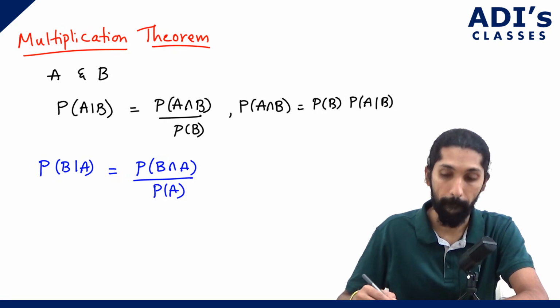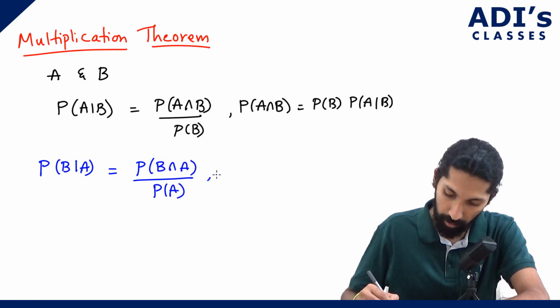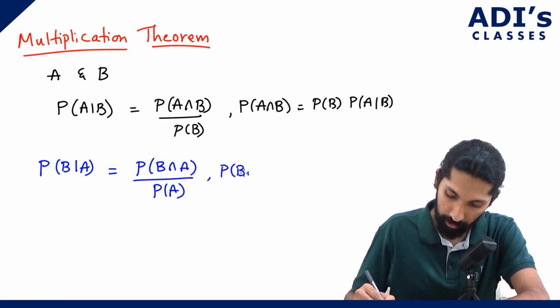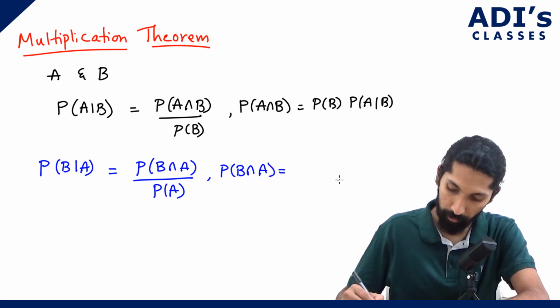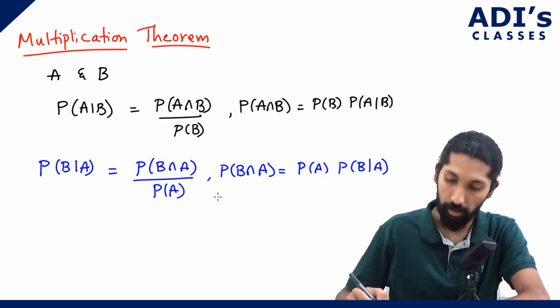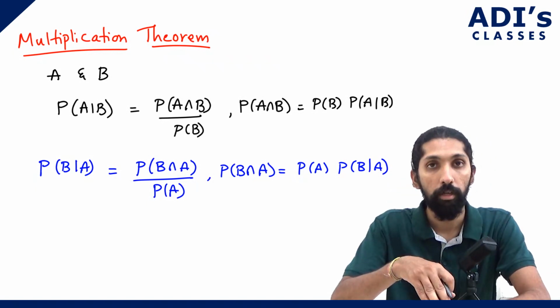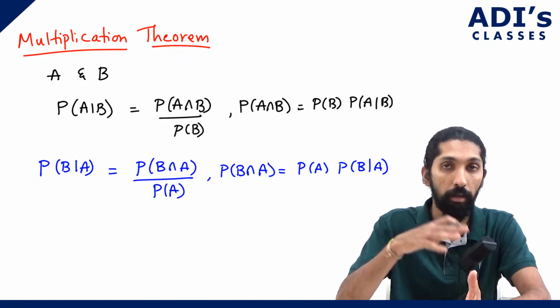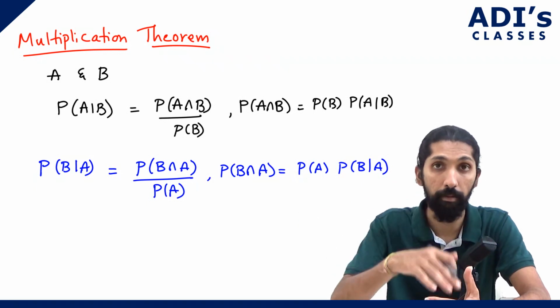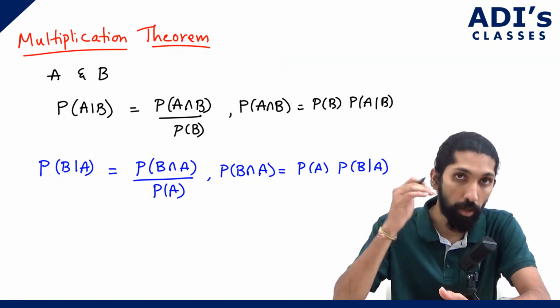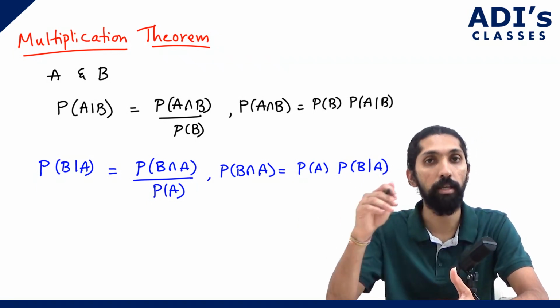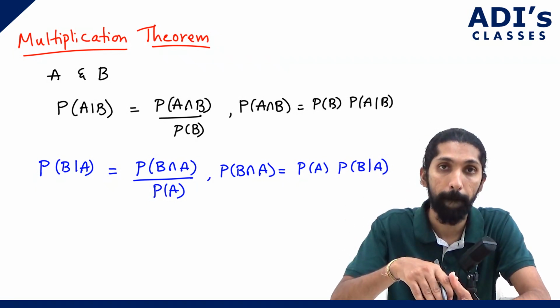So you can write this as P of B intersection A is equal to P of A into P of B given A. But what we know is A intersection B and B intersection A are one and the same. So P of A intersection B is the same as P of B intersection A.